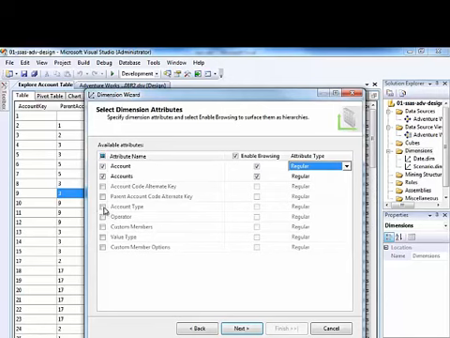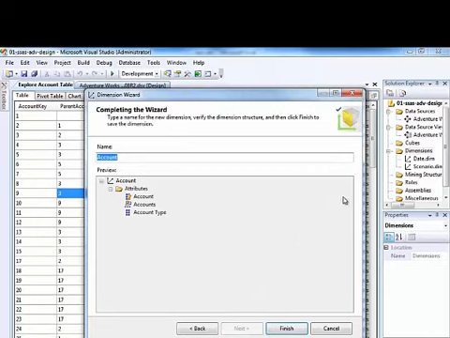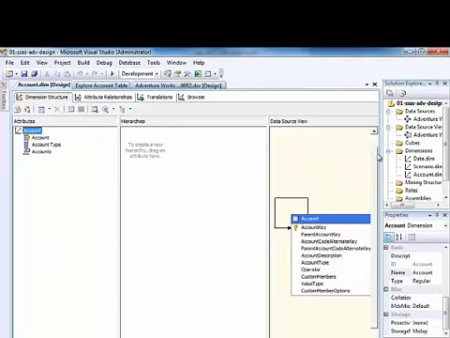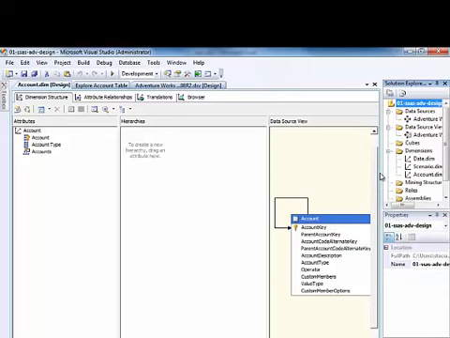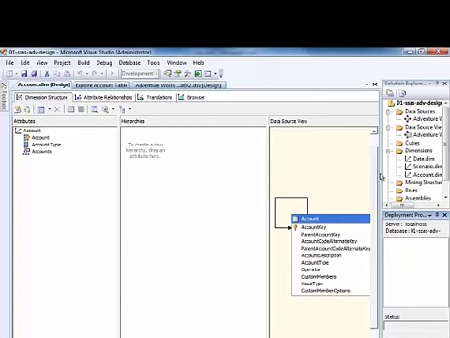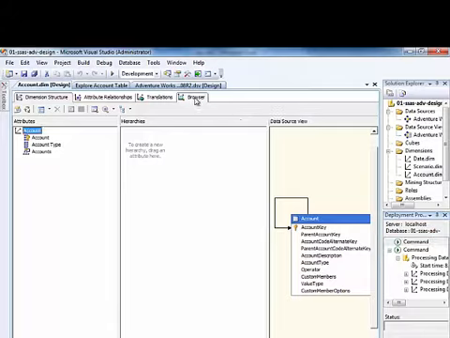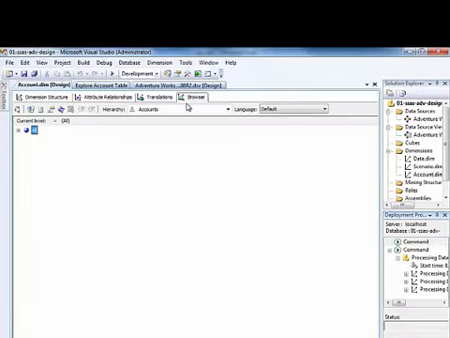For now, let's just add account type, and that's it. And we'll deploy this so that we can browse this dimension. So now let's browse, and notice that the account attribute is not visible because of the parent-child hierarchy that Analysis Services detects.